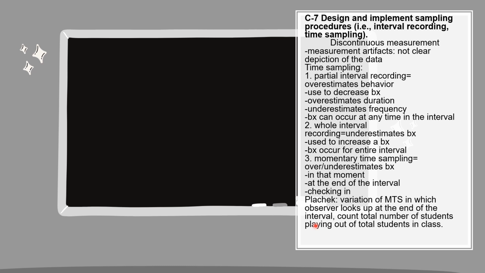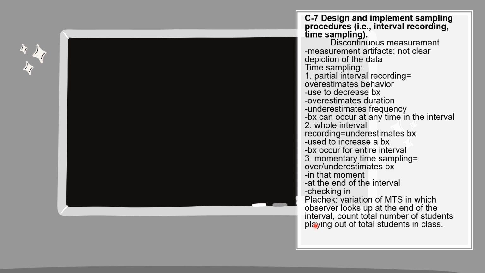So the time sampling, specifically, we're going to talk about partial interval recording first. Things that you need to know about these is that partial interval recording overestimates behavior. It's usually used to decrease behavior. It overestimates duration, and it underestimates frequency. Behavior can occur at any time in the interval. So if we're talking about a 1 minute interval, it can occur in any time within that 1 minute.